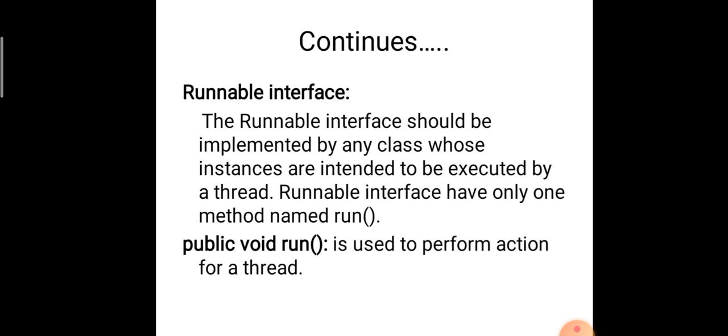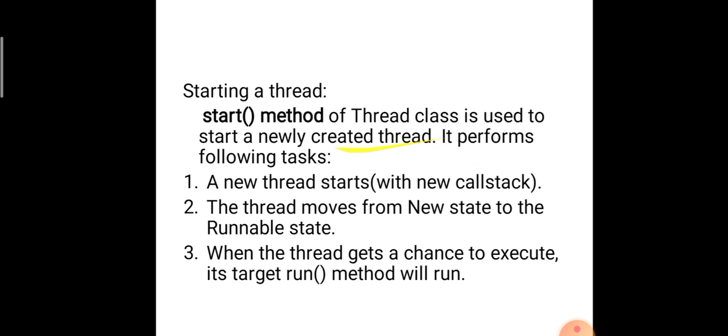A thread must execute its statements in the run method only. It is used to perform the action for a thread. The start method of the thread class is used to start a newly created thread. I already told you that if you give a start method for a particular thread, it moves to the runnable state.